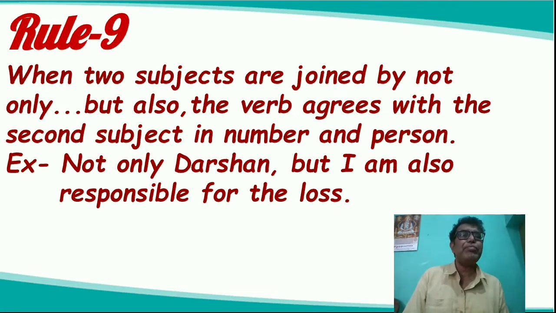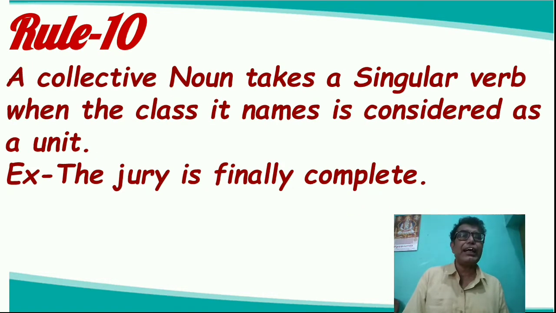Now I will proceed to rule number 10. A collective noun takes a singular verb when the class it names is considered as a unit. This is a vital rule, because you need to know when collective nouns are taken collectively and when separately. Listen carefully. "The jury is finally complete." Here the jury is taken as a unit, a body,